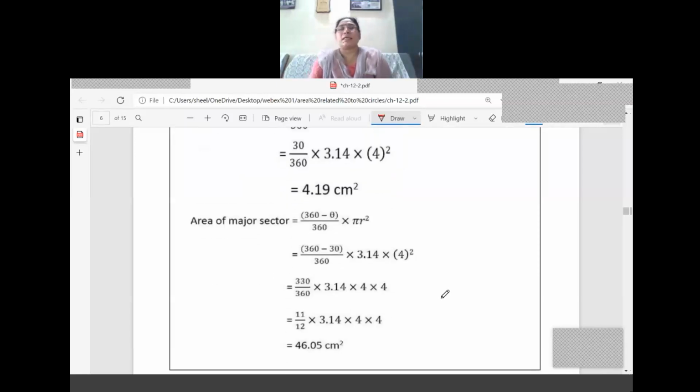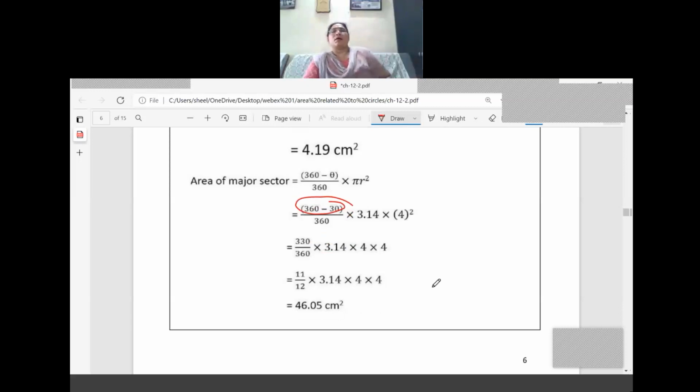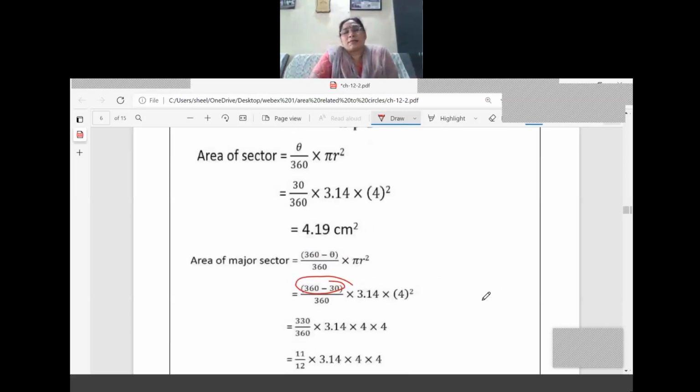Now tell me what is the area of the major sector. It is 30 degree. We have to subtract 360 minus 30. That is 330 by 360. Again, pi value is given in the question. So 3.14 into 4 into 4. So simplification you can do easily. It is 46.05 centimeter square. Okay. Now with this, today's class, I'll wind up because four formulas you have learned, make it thoroughly.